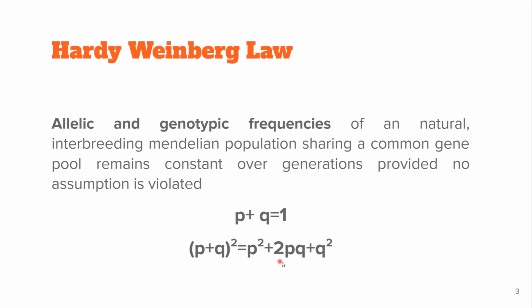And the genotypic frequency. We had seen three genotypes, right? The homozygous genotype where both are capital R, that is P square, the heterozygous one capital R small r, 2PQ, and Q square, that is small r small r. Correct? So these frequencies, P square plus 2PQ plus Q square, are also equal to 1 and they will remain constant over generations, provided none of the assumptions are violated. So what are these assumptions?